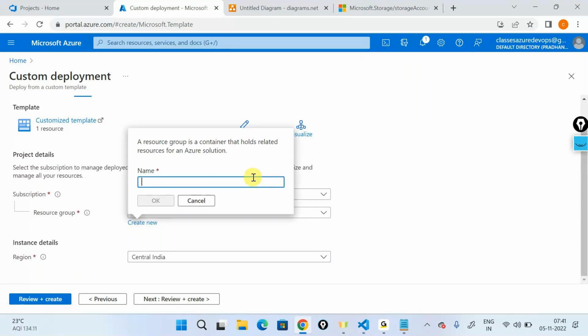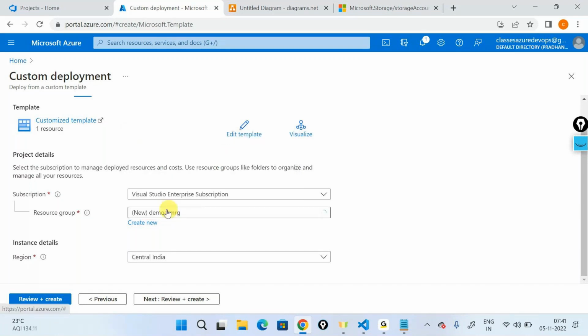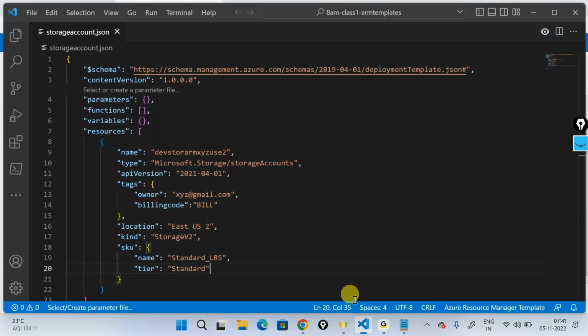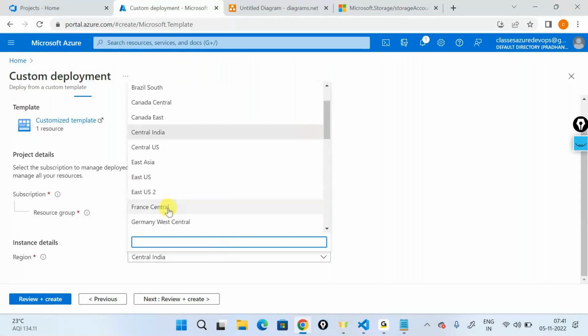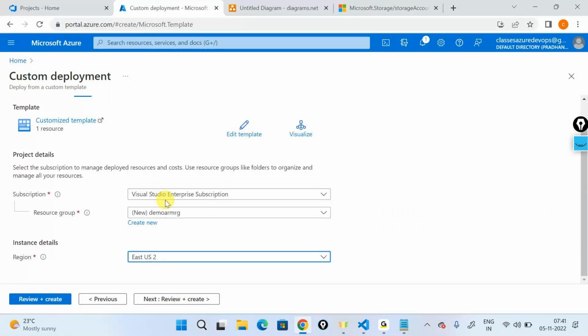I'll say something like demo ARM resource group, and I'll say okay. And it's asking me what is the region in which you want to create the resource group. It's not asking me what is the region you want to create the storage account in because that's already declared in my template. So I do not really have to take care of that. I'll make sure that I put my resource group in the same region where I'm creating the storage account. So I'll say EUS2, and I'll say review and create.